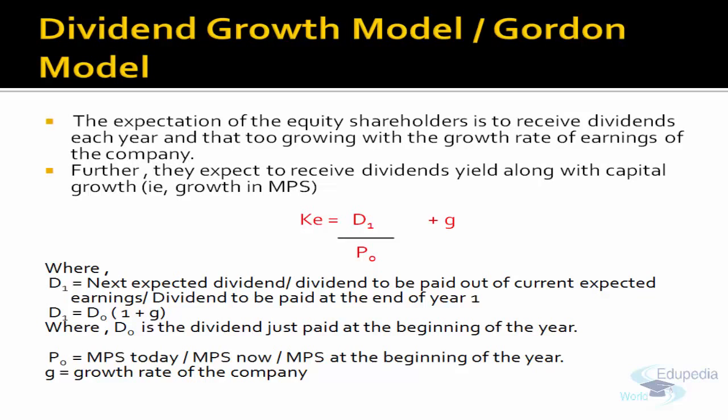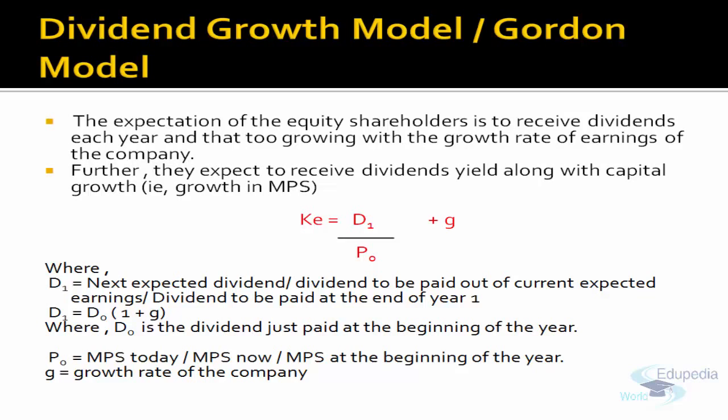P0 means MPS today. Likewise, P1 is the MPS after year 1, P2 is the MPS after year 2. I have taken D1 as a numerator and P0 as a denominator because today, whatever is the MPS, from today's earnings you will pay the dividend after 1 year, correct? Today itself you will compute the cost, that is, how much you have to pay after one year.